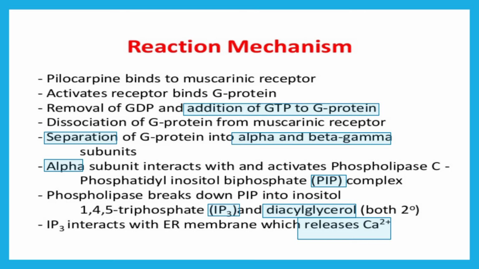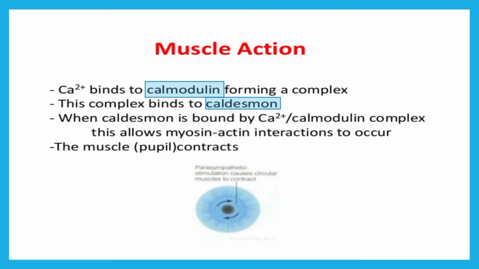This PIP complex in turn will break down into IP3 and diacylglycerol. Now these act as secondary messengers. IP3 will interact with the endoplasmic reticular membrane and release calcium.